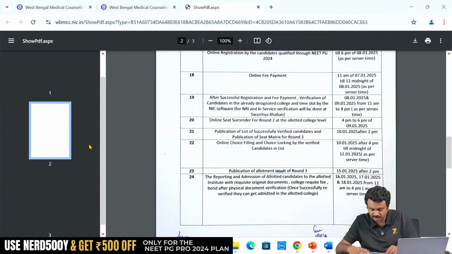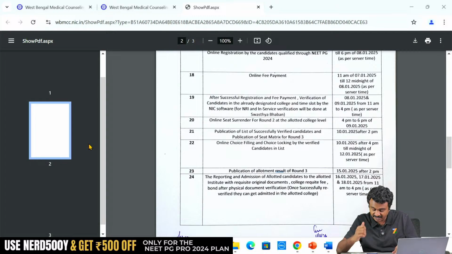If I resign from round 3, I will not be eligible. You will not be eligible for stray. Actually, resignation from All India round 3 is not allowed at all. States too will not allow. Most of the states don't allow, except for one or two that allow resignation. If an R2 seat is resigned, will there be a seat leaving penalty? Seat leaving penalty will not be there. Forfeiture of security deposit will be there if you resign an R2 seat.